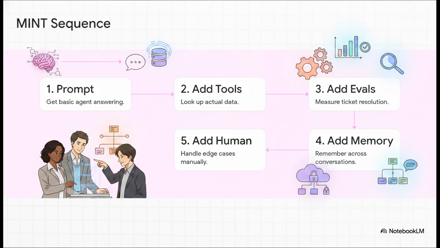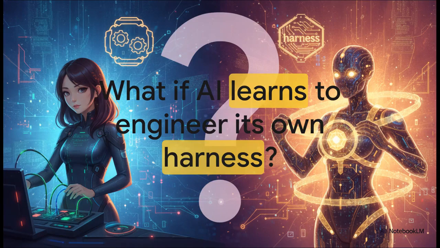Step 1, start with a basic prompt workflow just to get the agent answering end-to-end. Step 2, add tool use for actual lookups. Step 3, add continuous evaluation to measure your resolution rates. Step 4, add state and memory across conversations. And Step 5, only at the very end, add a human in the loop for those weird edge cases. Because think about it. If you wire up 5 agents at once and the whole thing breaks, you're not going to have any idea which layer failed. Iterate incrementally.